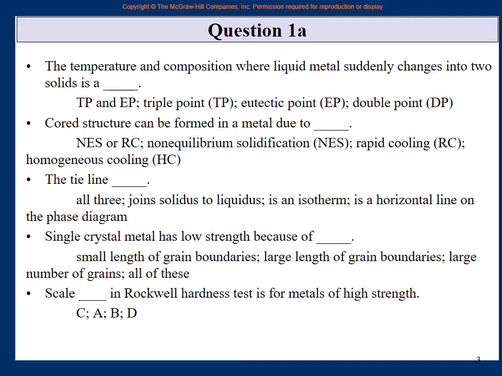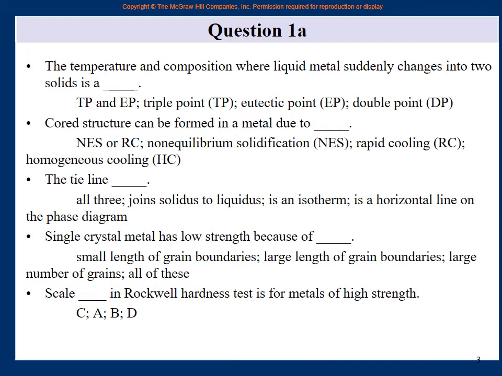Last one on this page, a scale dash in Rockwell hardness test is for metals of high strength: C, A, B, D. Now, this relates to your experiment, right? We explained the hardness experiments, then the video was also there.